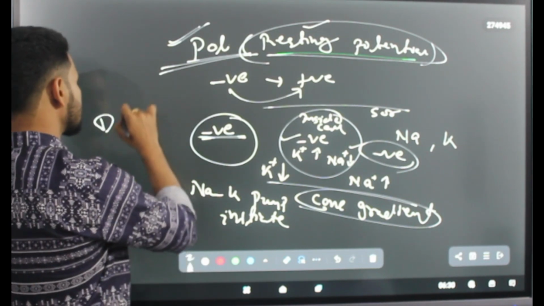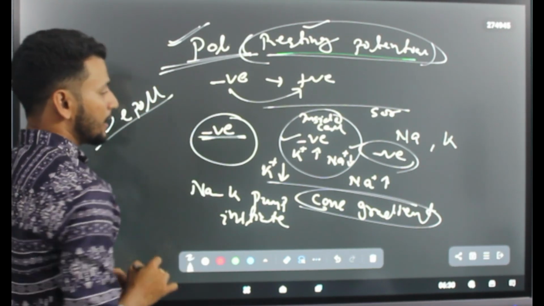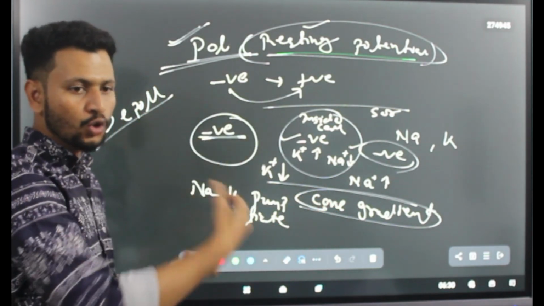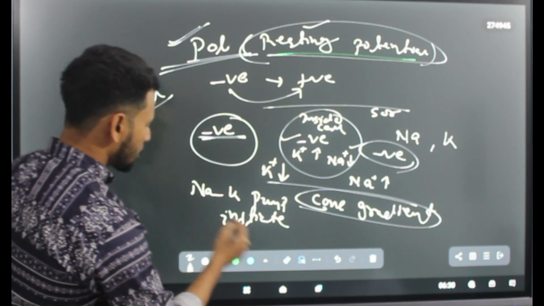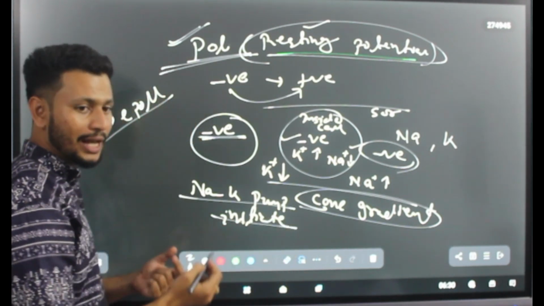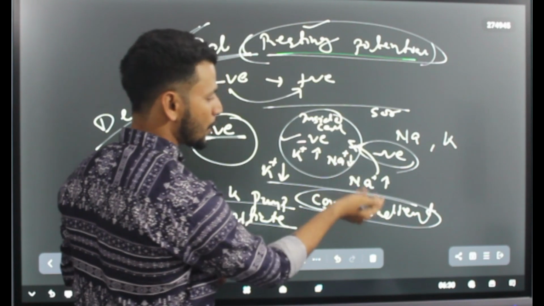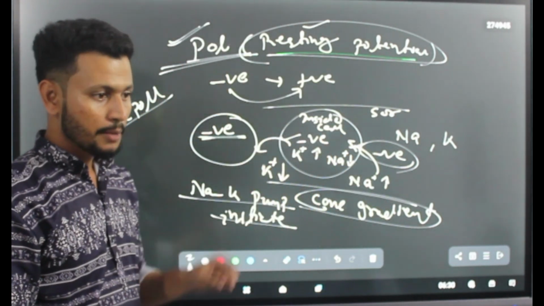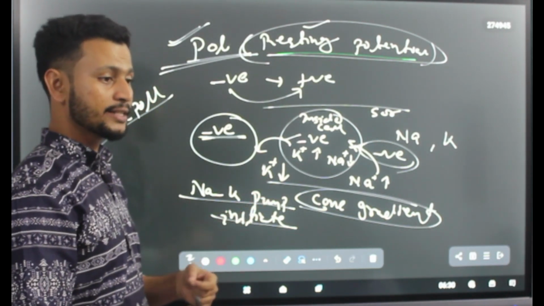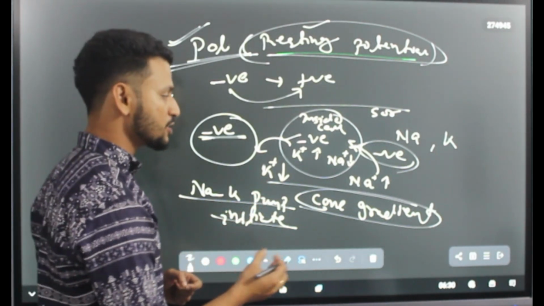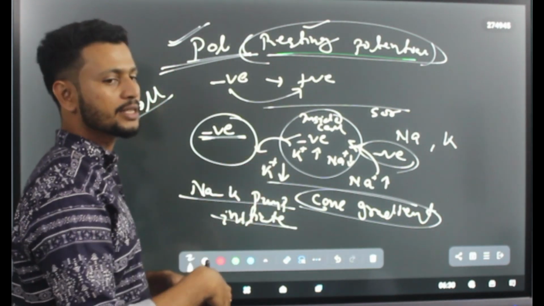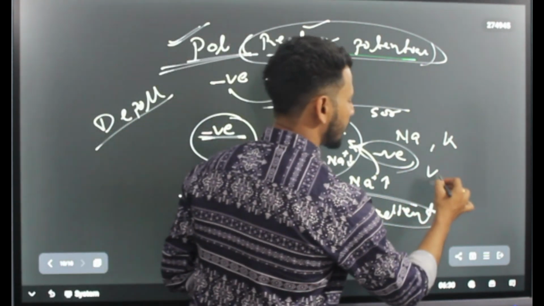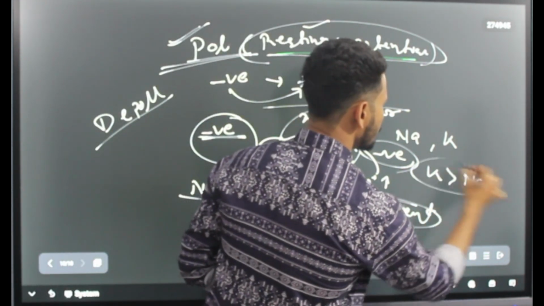Now we will be moving towards the second stage, which is known as the depolarization stage. In the depolarization stage, what will happen? Obviously, the substance from higher concentration will move to lower concentration. That means the sodium-potassium pump will allow the flow of sodium from outside to inside and potassium from inside to outside. But here the force of potassium is greater than sodium. That means more potassium will leave the cell in comparison to sodium. The rate is faster in the case of potassium as compared to sodium.